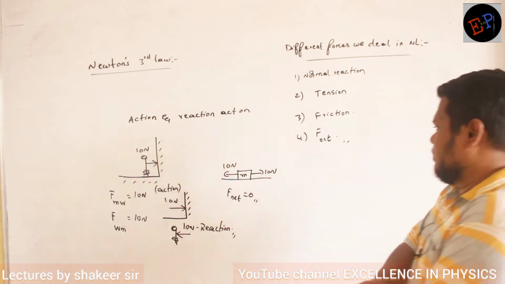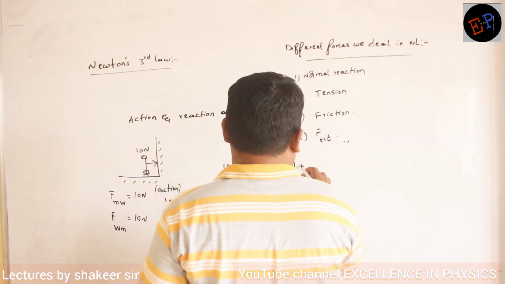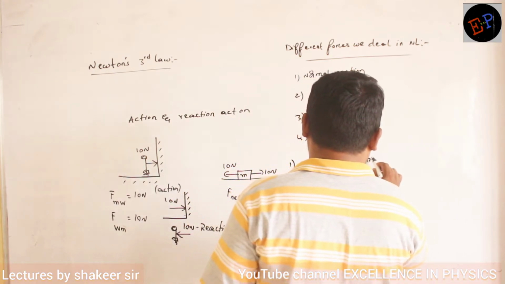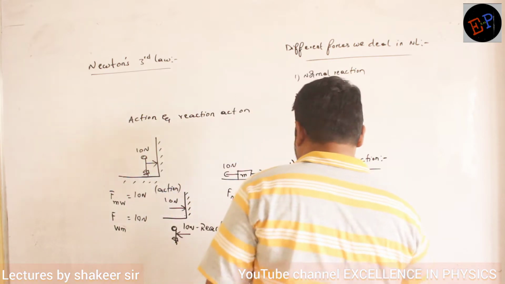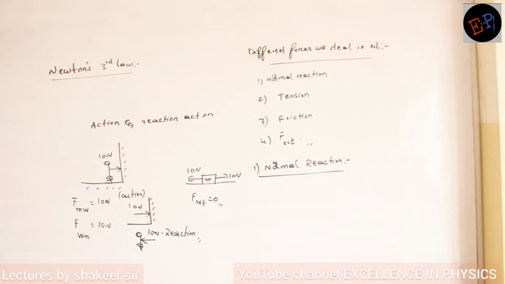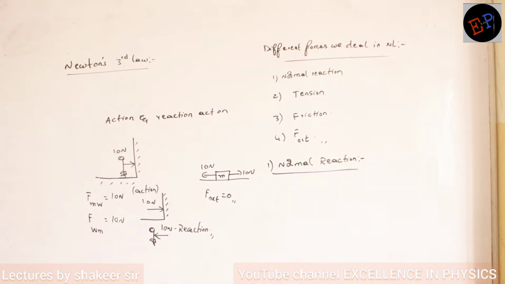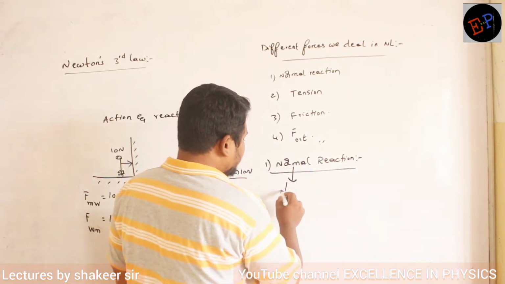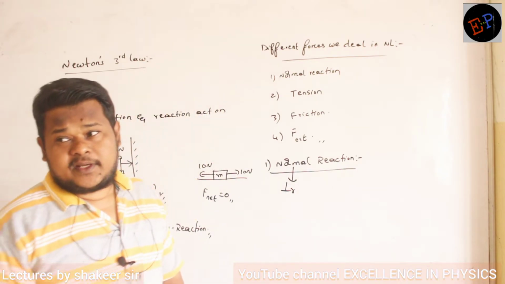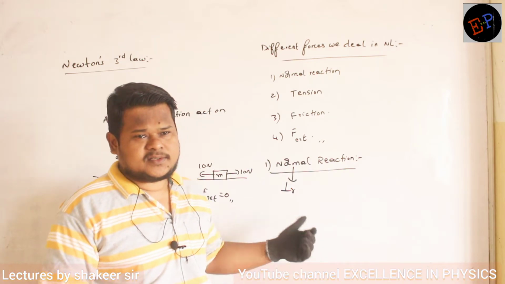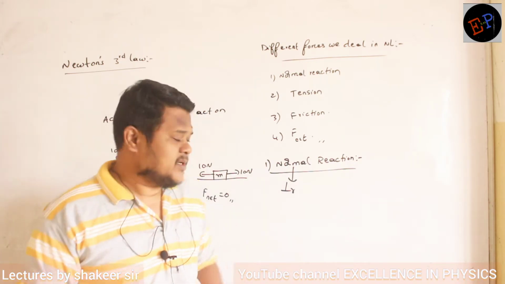So the first one which we are going to elaborate is normal reaction. So what is meant by normal reaction? In the name only we have this. Normal means at an angle of 90 degrees, no? Normal indicates perpendicular. This is called as normal. Reaction means the action given to a reaction or reaction given to action is called as reaction. So normal reaction, what is the meaning of this one?